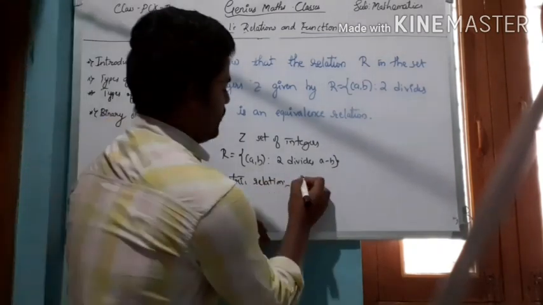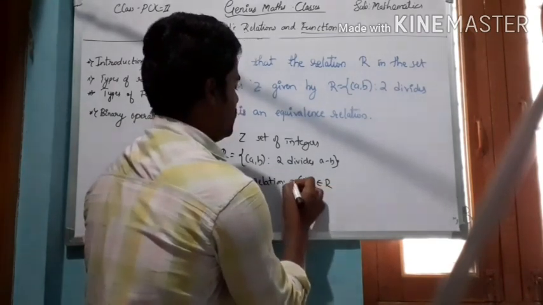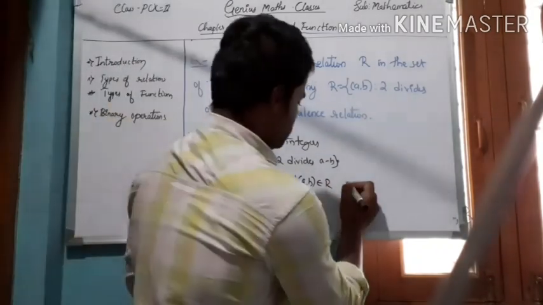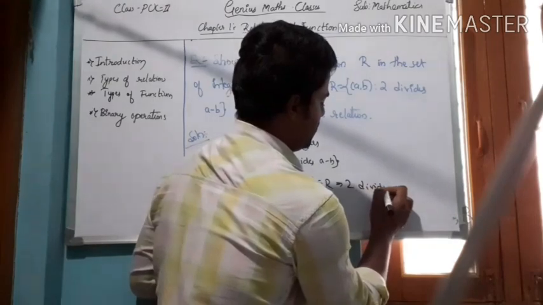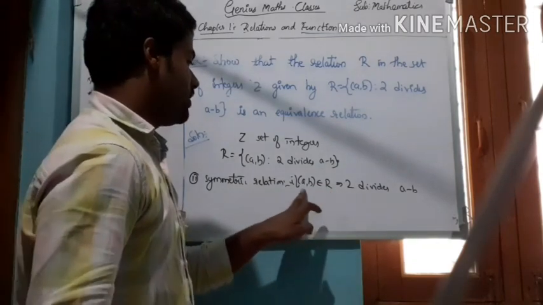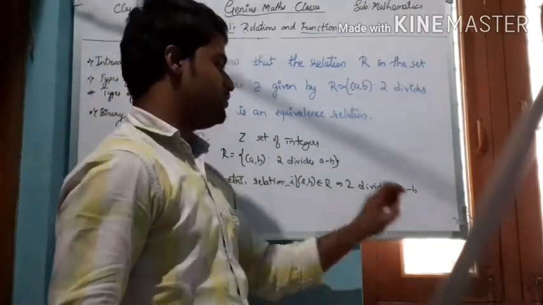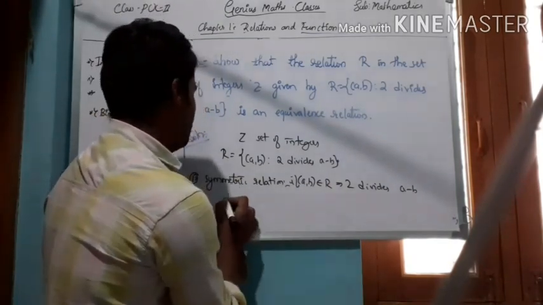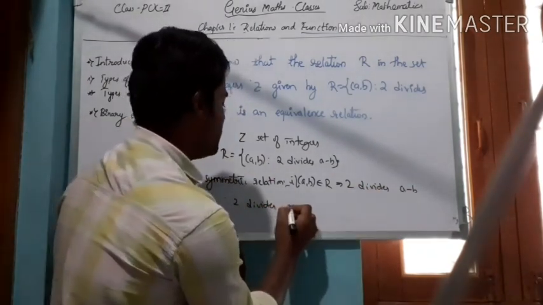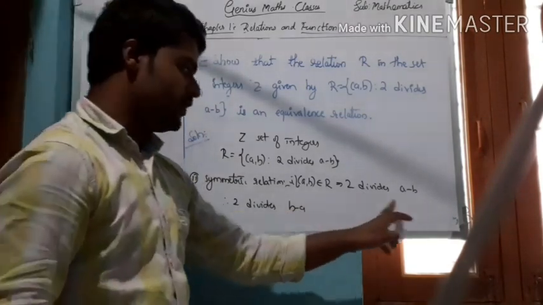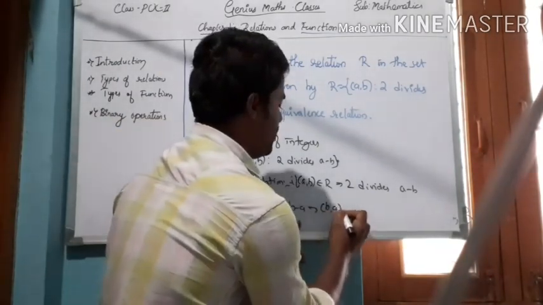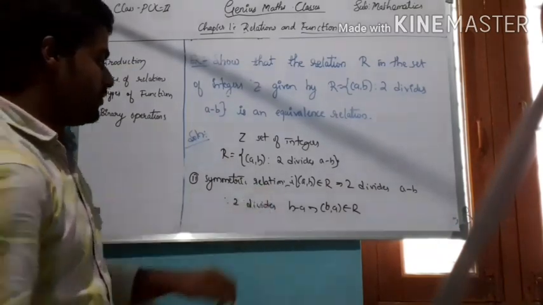If any two elements A comma B belong to R, that means 2 divides A minus B. If 2 divides A minus B, then obviously 2 divides B minus A also, and therefore B comma A also belongs to R. This is the symmetry property which holds.